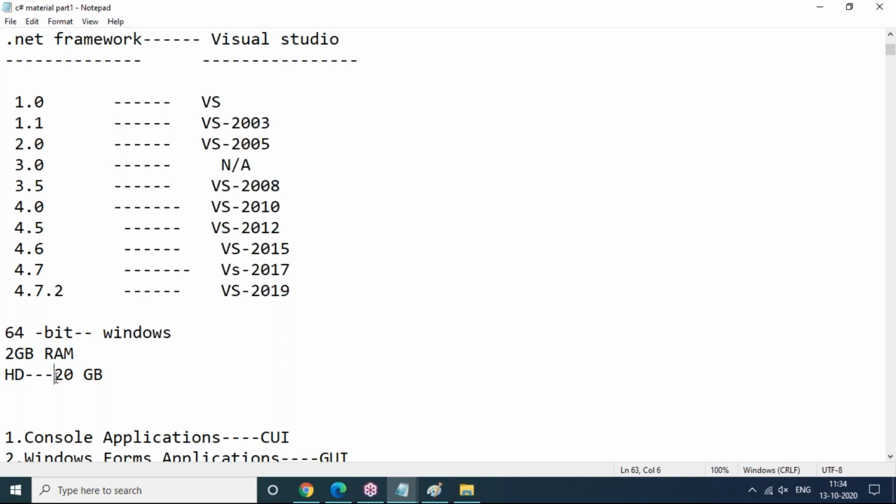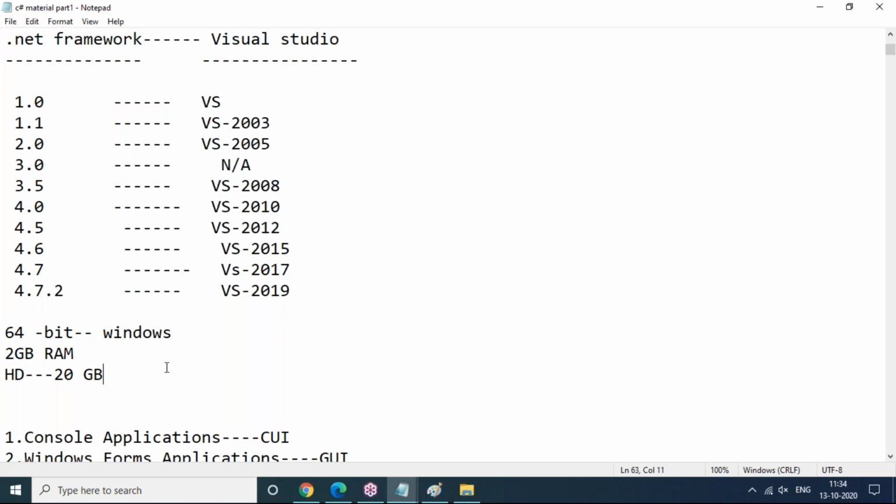Hard disk space minimum 20 GB is required. C drive space is required compulsorily, because Visual Studio and SQL Server are heavyweight software. Each one will occupy a minimum of 5 to 6 GB, and while installing for the first time, it takes a lot of time to install. Each one takes about 30 minutes.